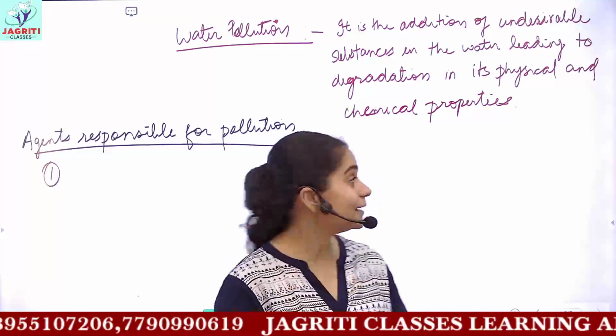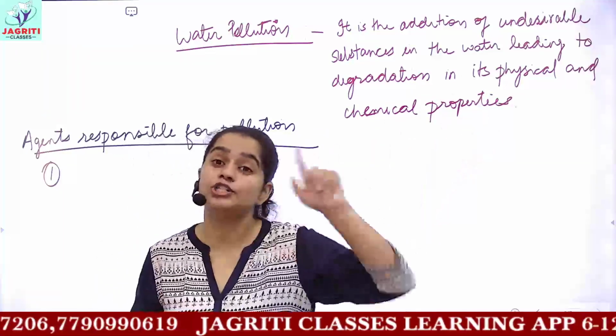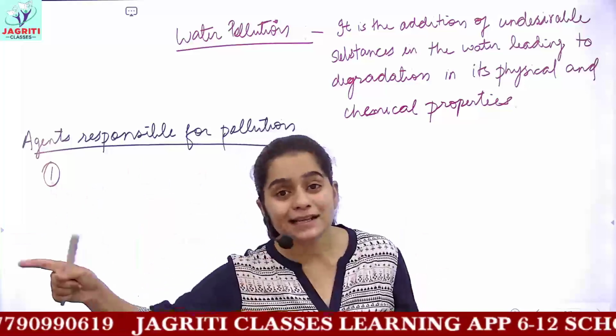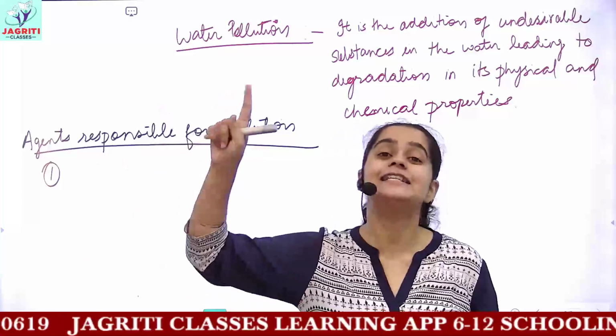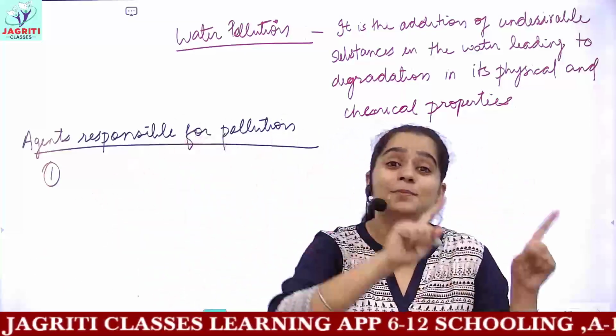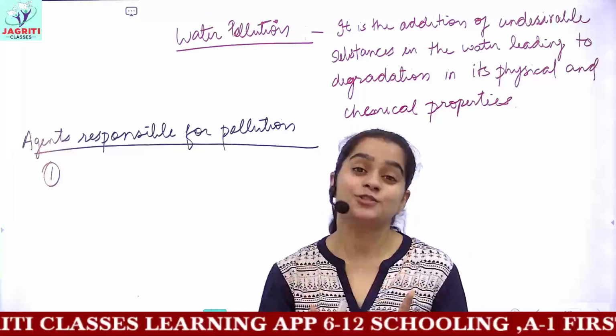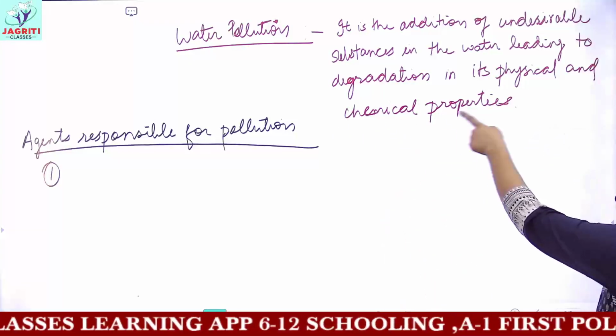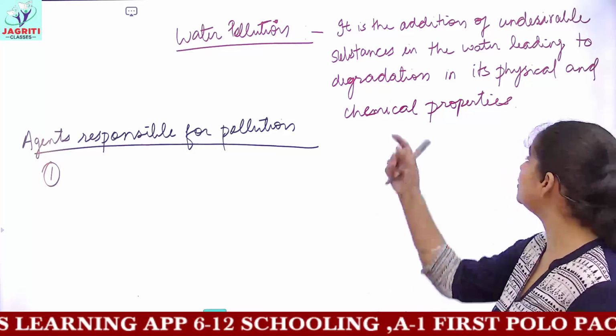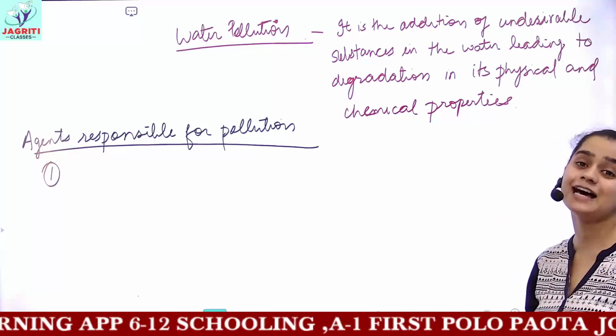As a result, the chemical properties of the water would change, because now the external chemicals, that is your pesticides and fertilizers, are being mixed in the nearby water sources, and now it is changing the chemical composition of the water, or you can say the chemical properties are changing.